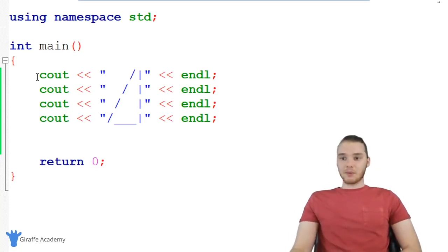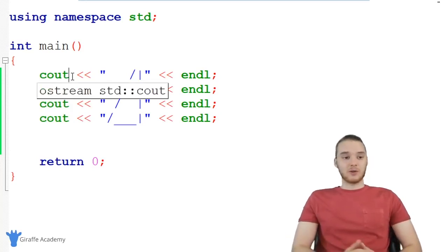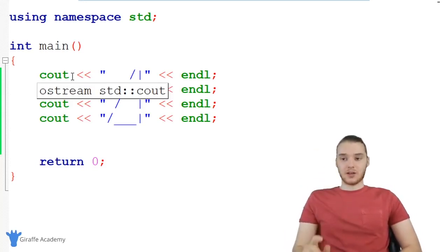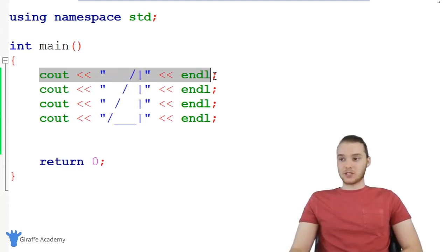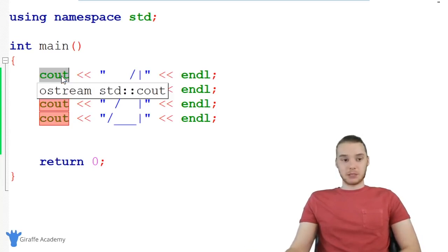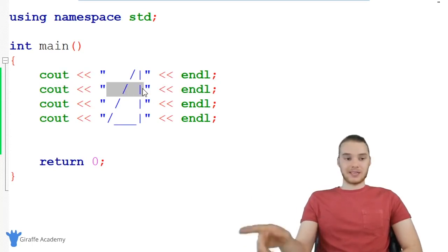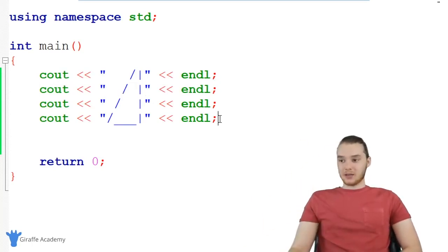So the next thing I want to talk to you guys about is the order that these instructions get executed. So just like if you were following a recipe and you would start with the first instruction and you'd go down to the last instruction, the computer is going to execute these instructions in order. So it's going to start with this instruction, and basically here we're just telling the computer, or we're telling C++ that we want to print this line of text out onto the screen. So C++ is going to do this, and then once it's done with that, it's going to move on to this instruction, it's going to print this out onto the screen, etc. It's going to keep doing that.